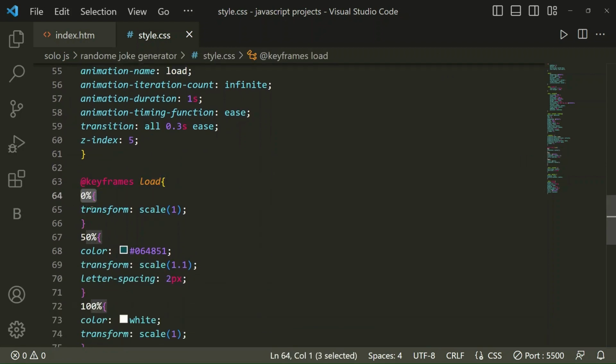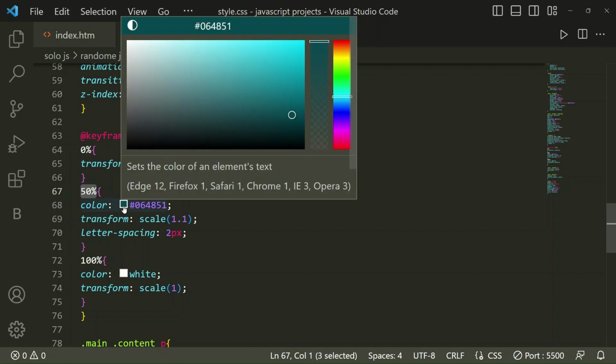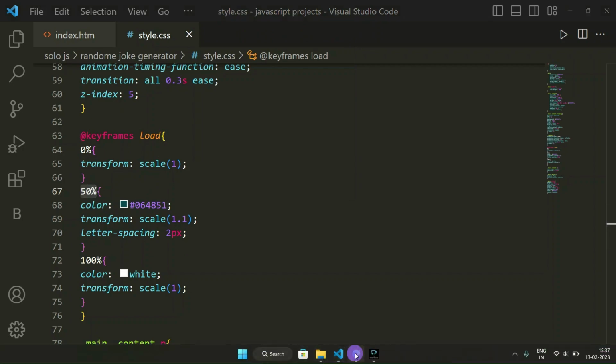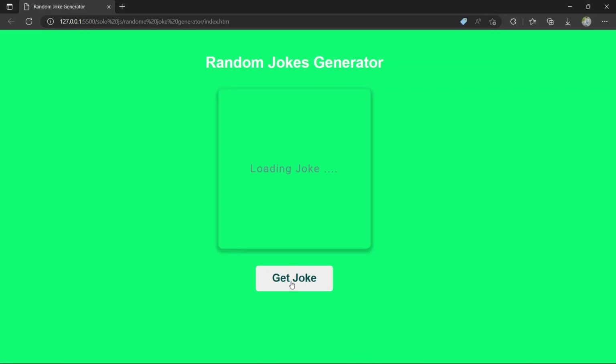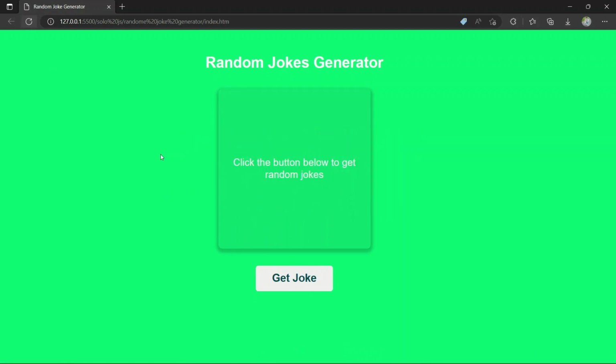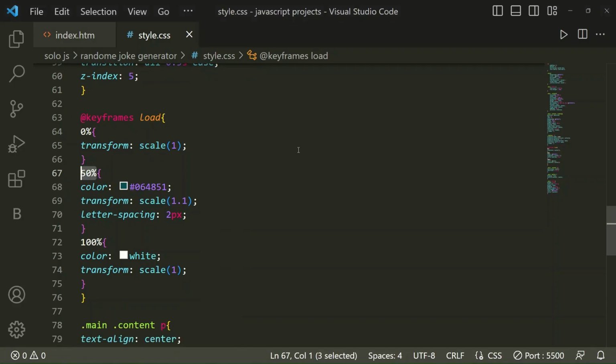So at 0% transform scale 1. At 50% the color of the text will be this color code. I'll show you. Let me refresh this. Yeah, this color code, which you can see there while loading.